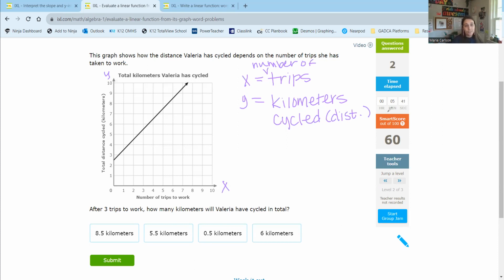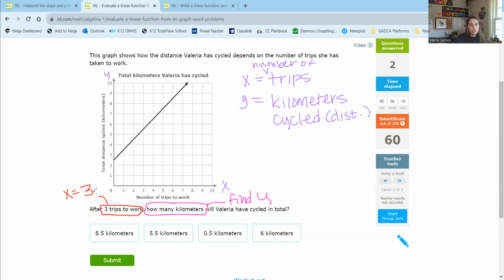So they're asking, after 3 trips to work, how many kilometers will Valeria have cycled in total? So the question that we need to answer is how many kilometers? Are they asking about X, or are they asking about Y? Well, kilometers cycled is Y. So we need to find Y after 3 trips to work. The 3 trips to work is related to X. So here we want X to be equal to 3.